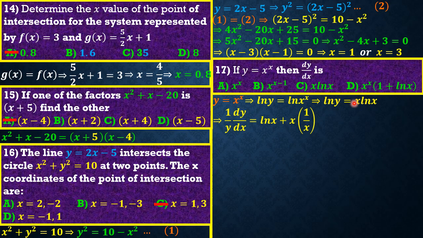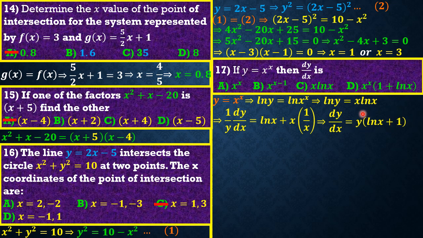So if we differentiate x, we're going to have 1. We keep ln x constant, plus keeping x constant, differentiating ln x, we are going to have 1 over x. But x can cancel x, so we're going to have 1 here. So our dy by dx, when we multiply all by y, becomes ln x plus 1. Everything multiplies y.